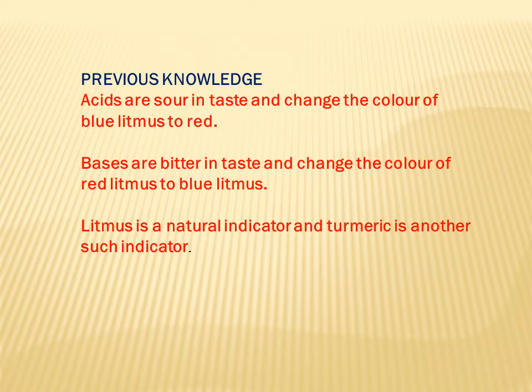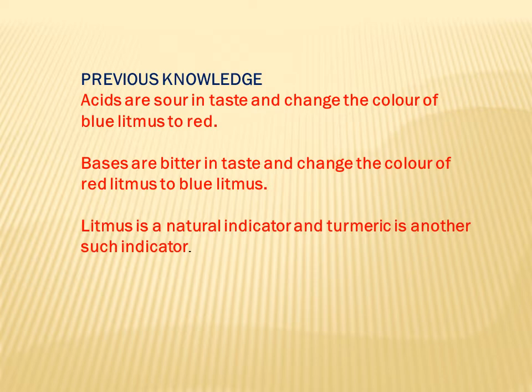Since all the acids are not sour, there are some chemical substances which were later found to be sour but they were not acids, and similarly some substances were found to be bitter but they were not bases.